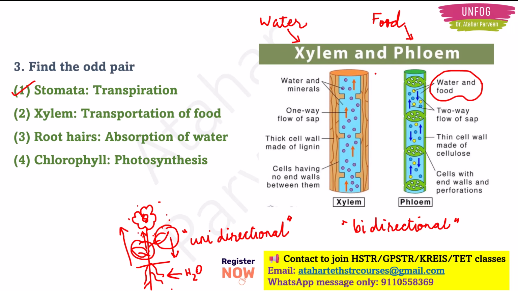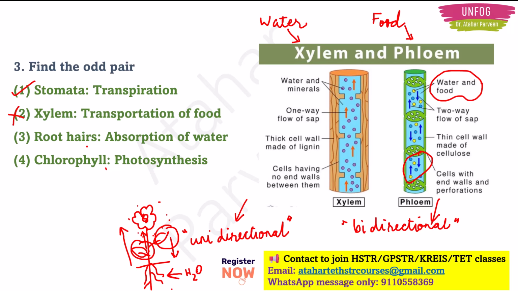So we now know xylem is for water transportation and phloem is for food transportation. Xylem is unidirectional, which means water goes in one direction only, from downward to upward. And phloem is bidirectional, which means it can go from downward to upward or upward to downward, like these arrow marks shown here. So now we know that xylem for transportation of food is the wrong answer, right?